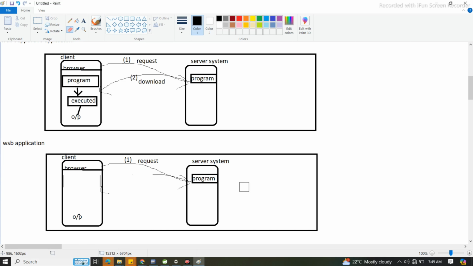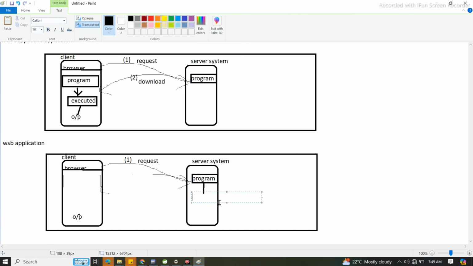Got it? So now, when that request came from the client machine and the server system contains that program, it is going to execute here, only in the server. But previously what was happening, it was returning that program to the client system.